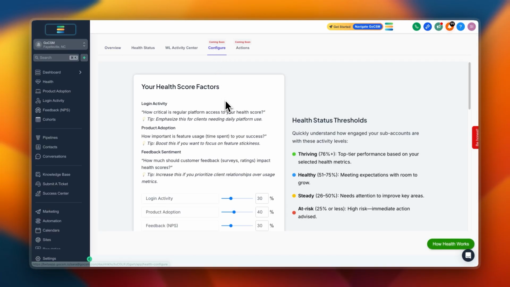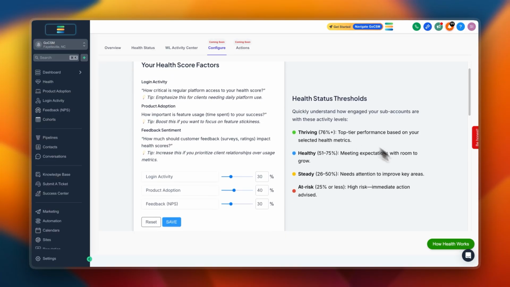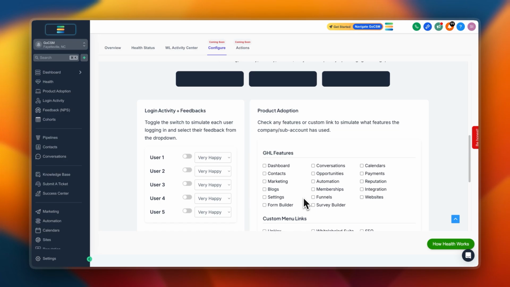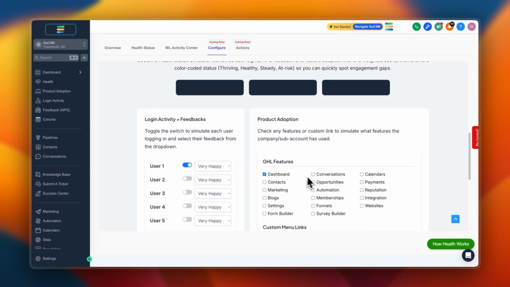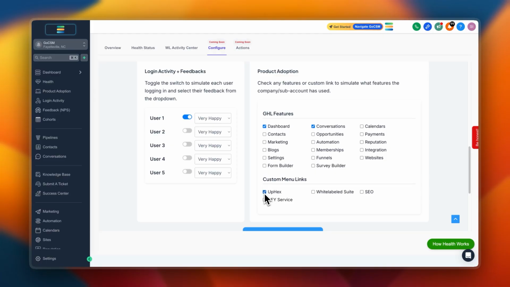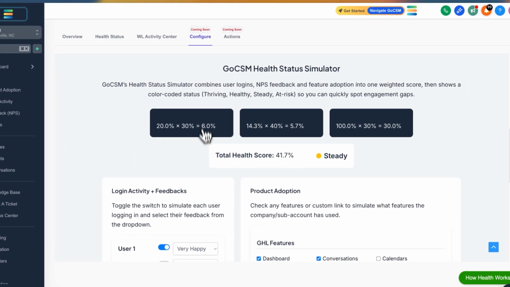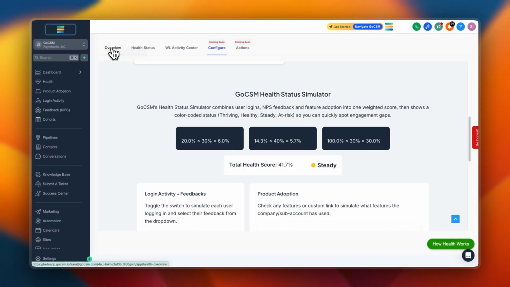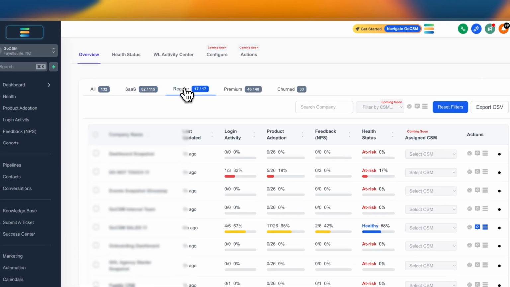Very soon, we're going to give you the option to configure the health score based on your requirements. And these are the thresholds on which GoCSM is going to mark a particular sub-account one of these statuses. You will see a simulator here and you can play with it and you'll be able to understand better how this works. Be sure to check this out. Now let's go back. Here you can see your SaaS accounts, the regular sub accounts, premium.